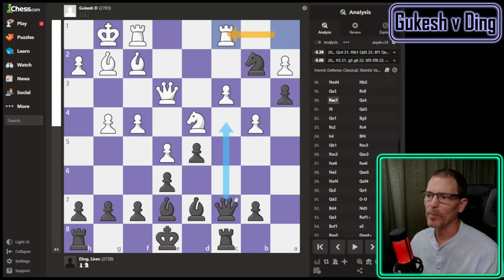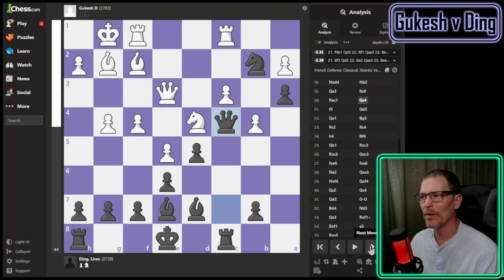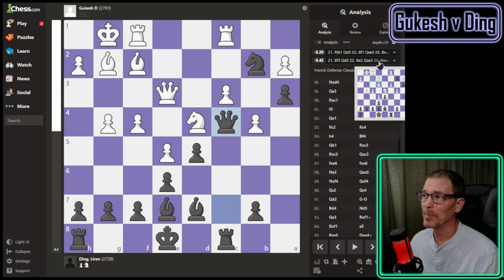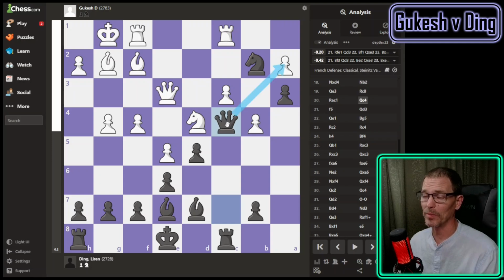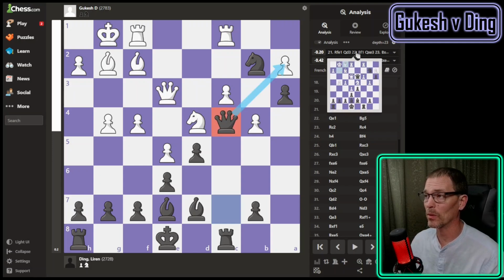So the rook came over here because Ding had just lined up another attacker and is still going for the c-pawn. That's why these other rook moves were recommended. But the a-rook coming over undefends the a-pawn. So this makes sense because now the a-pawn is under attack and we have a pawn down here. The engine wants to play rook to e1, I guess, to bring this bishop around, possibly. And it doesn't look like we're going to take the a-pawn anytime soon. That's why I would have put the queen here, but that's not why he put it there, or Stockfish.